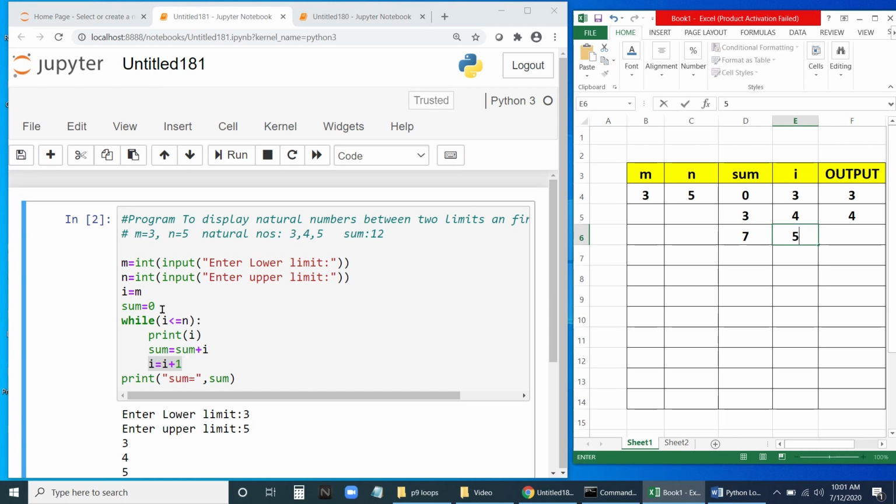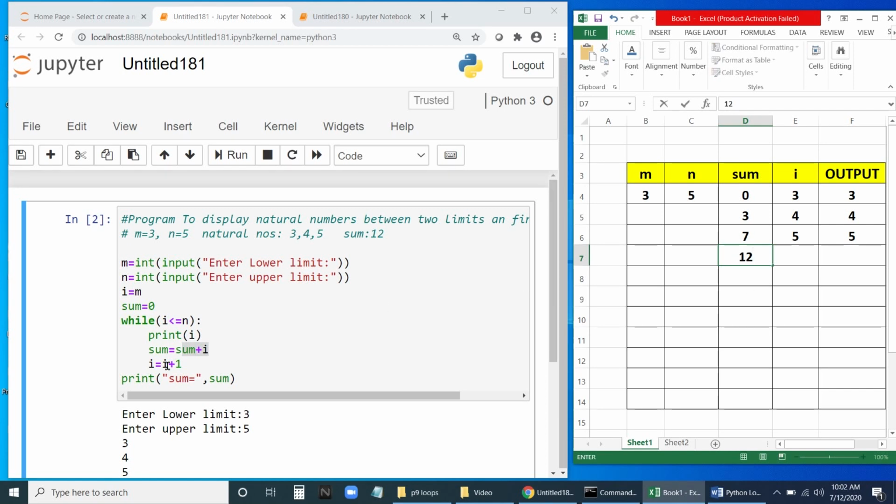We'll go back to the loop and check the condition. I is 5 and n is 5. So 5 equal to 5, so it will enter into the loop. Print I, that is 5. Then sum is equal to sum plus I. Sum is 7, I is 5. 7 plus 5 is 12. The sum will be 12.